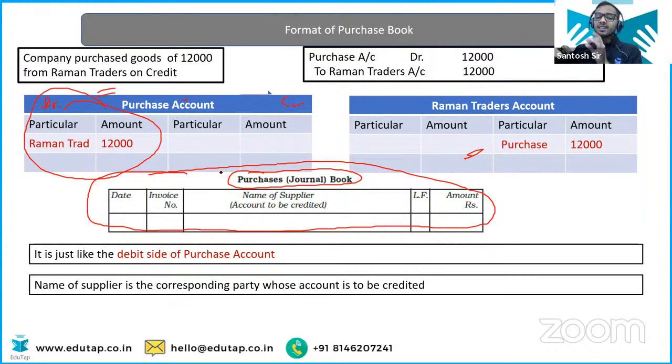We don't have, remember, in the cash book we had the debit side as well as the credit side, remember? But in the purchase book we have the debit side only. Meaning, it is similar to the debit side of the purchase account. So when you are purchasing something from the supplier on credit basis, you directly write the name of that supplier here, date, invoice number, ledger folio where you are entering it in the ledger book, and the amount. That's it. No credit entry. Okay? So, it is written here, it is like the debit side of the purchase account.